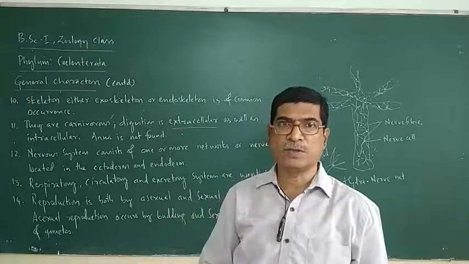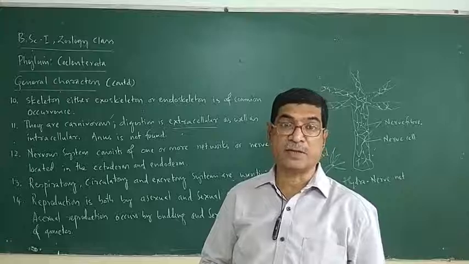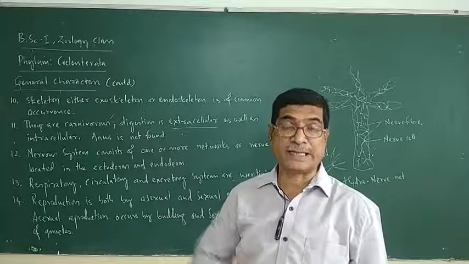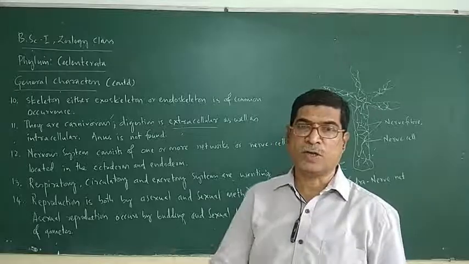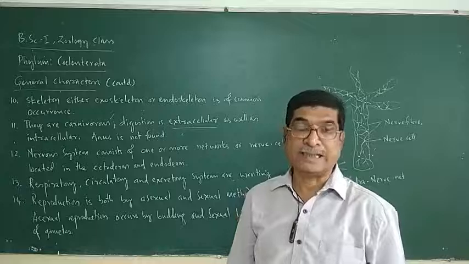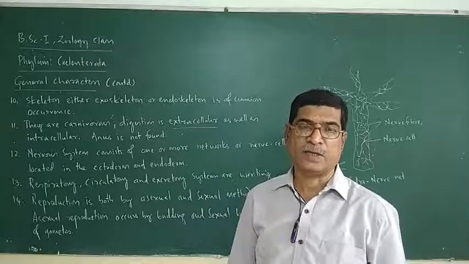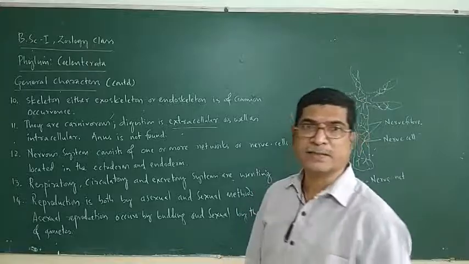From the mouth, food is taken into the gastrovascular cavity. After its digestion, undigested food material is ejected out through mouth. So for intaking and exiting the food material, only one opening is there, that is the mouth.